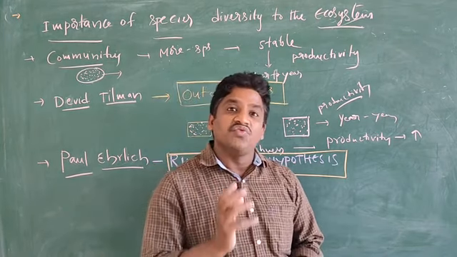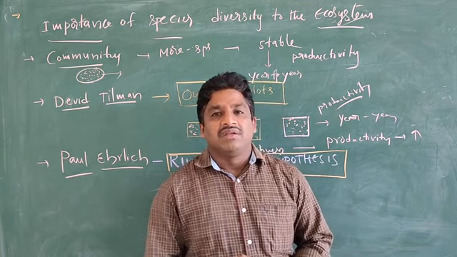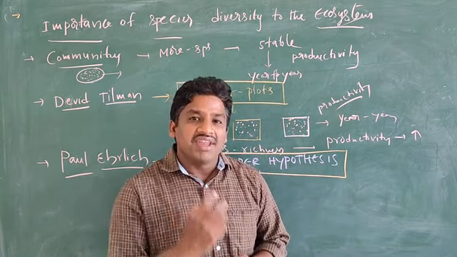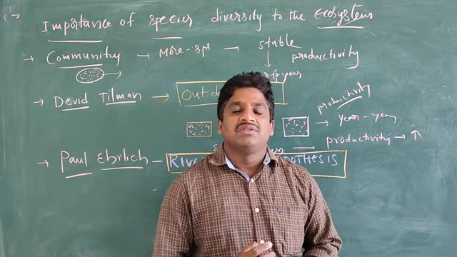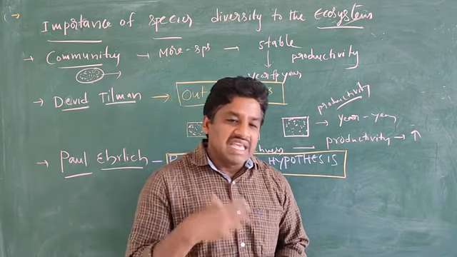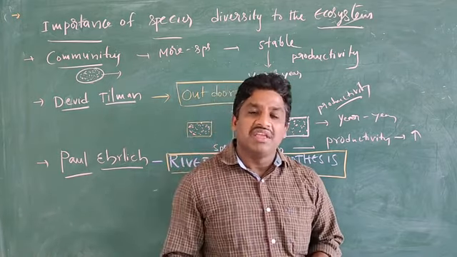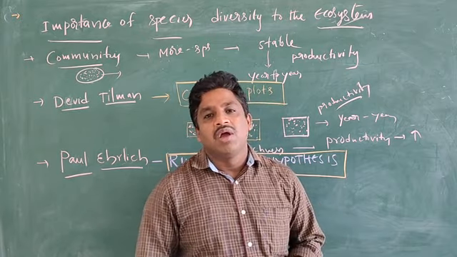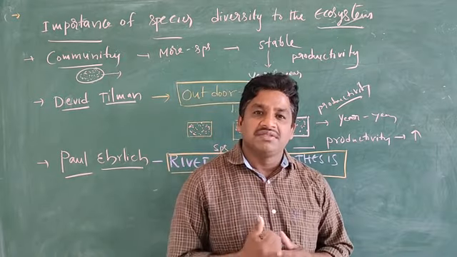If such a major species disappears, that means it goes extinct or migrates away from that ecosystem, then automatically other species also go extinct.